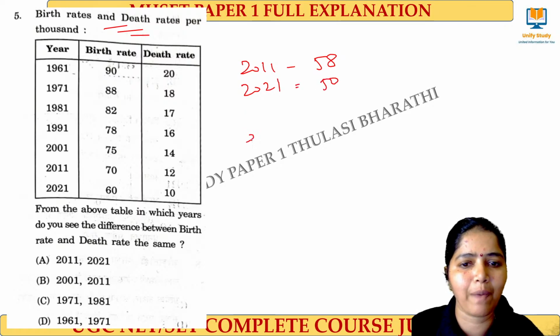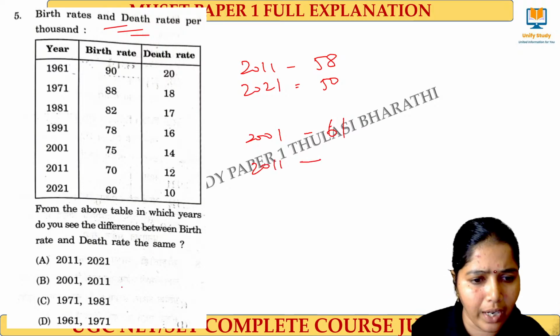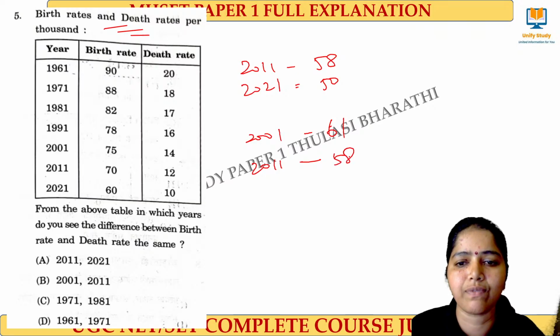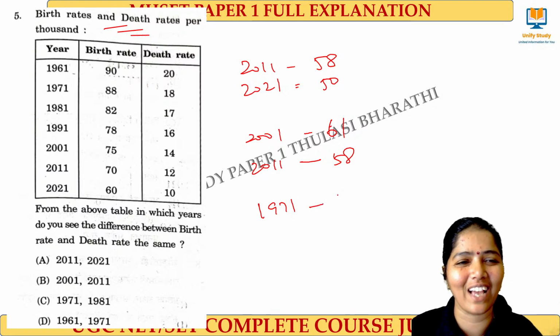And then again, 2001 it is 75 minus 14, it is 61, and 2011 we have calculated, it is 58. It was not like our net DI. 1971 it is, everyone feel happy, wow, what a great DI it is.